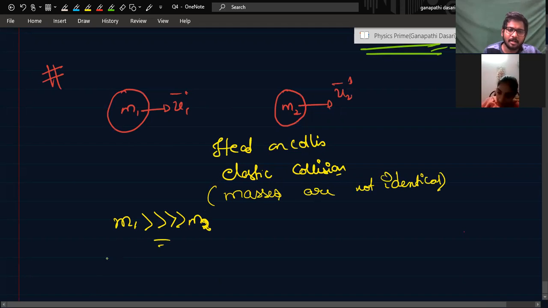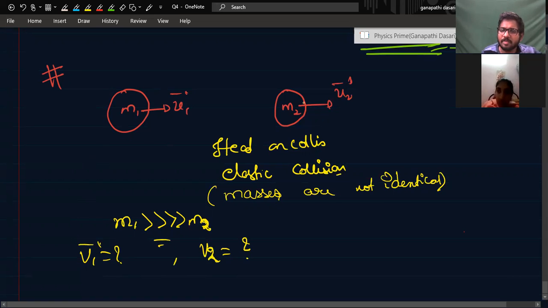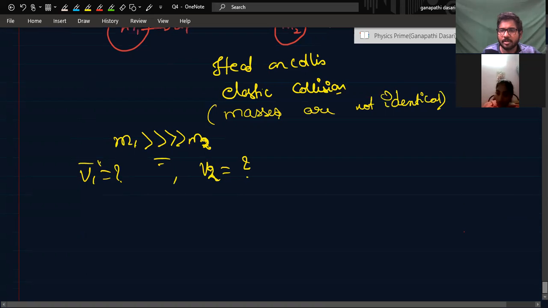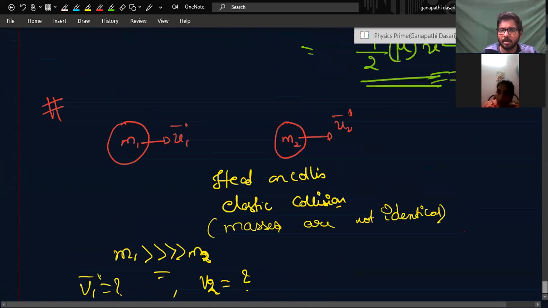What will be V1, that is, the velocity of the M1 mass after collision? What is V2, the velocity of the M2 after collision? Can you solve them for me? One minute, sir. You just try solving them. It's another important conclusion.